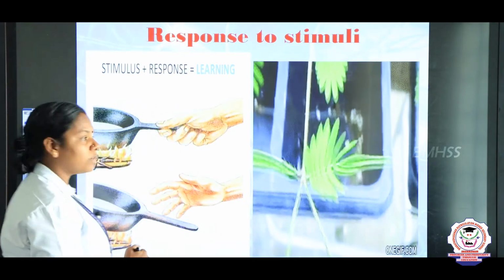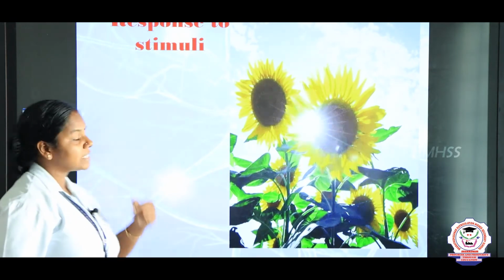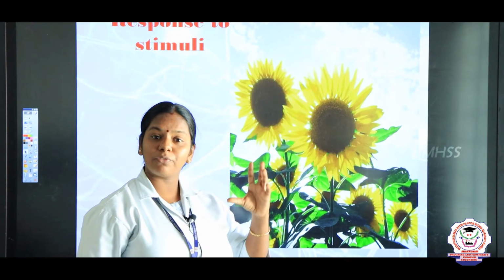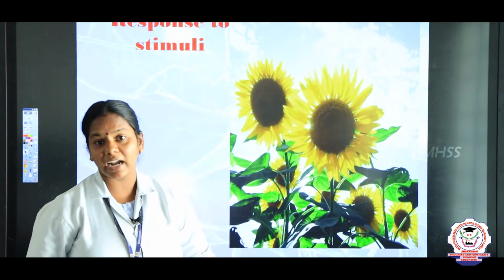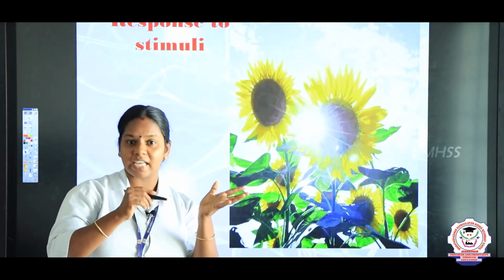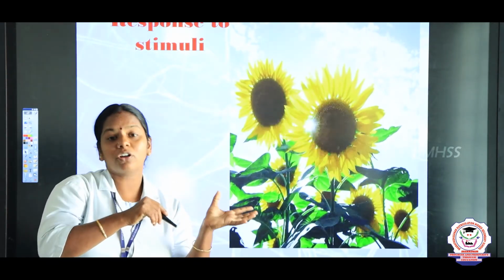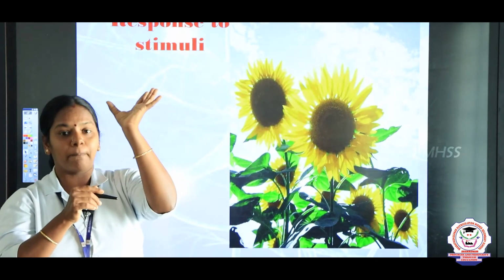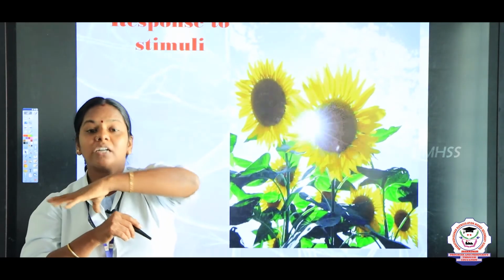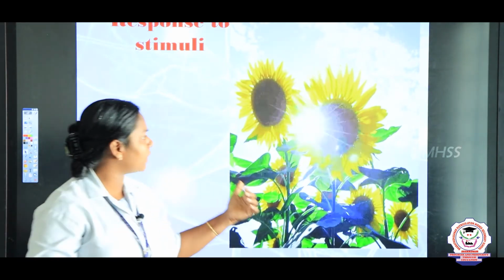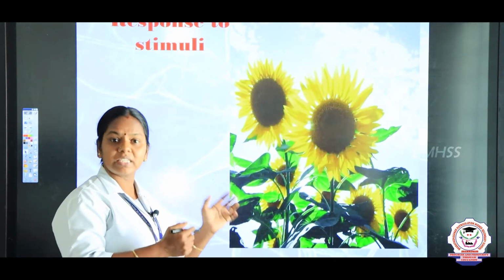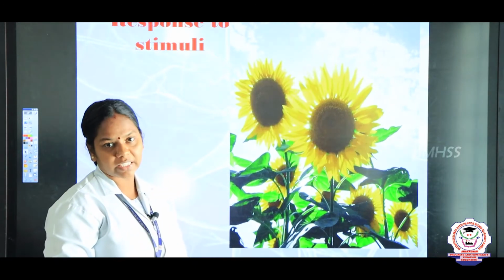Let us see one more example. Sunflower, right? Have you all seen a sunflower, children? The sunflower faces the direction of the sunlight. Hence, it is named a sunflower. In the morning you can see the sunflowers facing east because the sun rises in the east, during midday it comes up, and during the evening it turns to the west side. So, the sunflower is a very good example for response to stimuli. It responds towards the light produced by the sun.